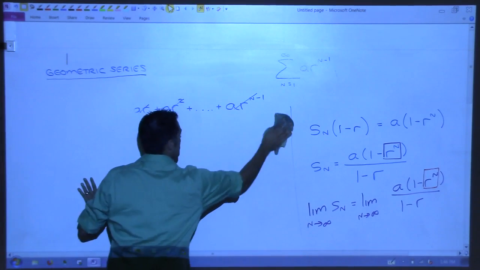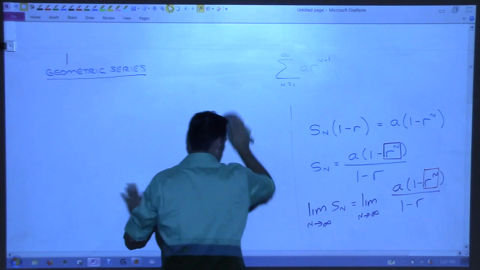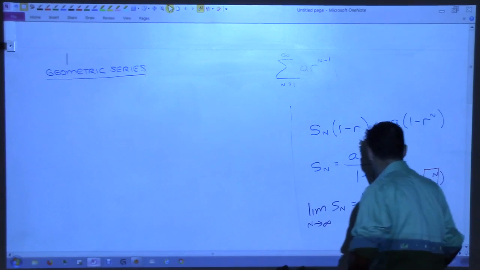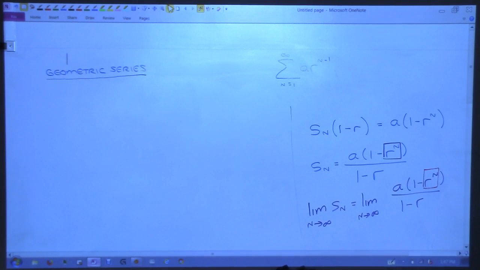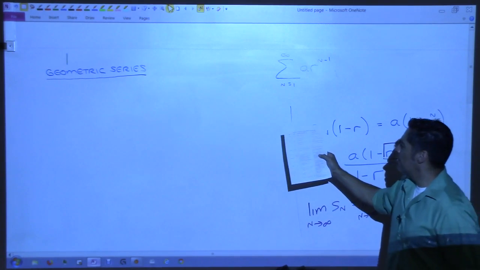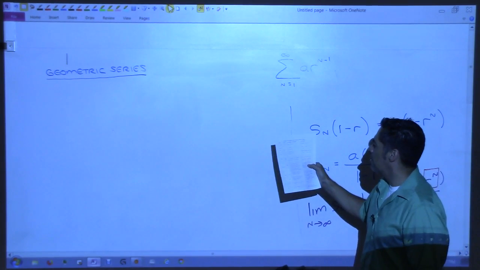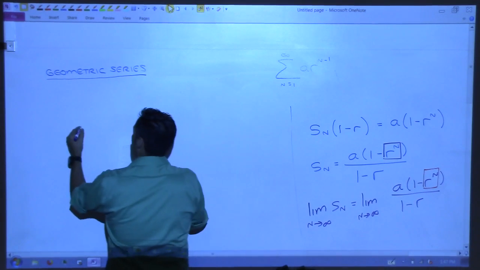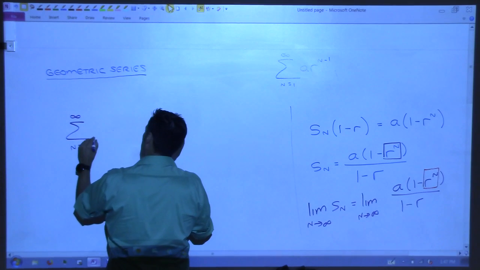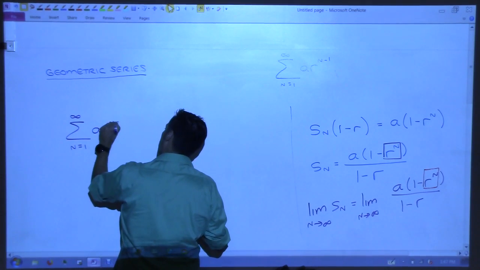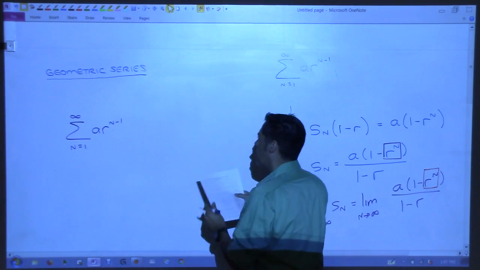All right, so here's where we are. We have pulled ourselves to a very nice conclusion, and it's actually summarized right here for you on the second one we have there. Look at that. It says that if you have a series that is geometric, so it looks like AR to the n minus 1, then it will converge.